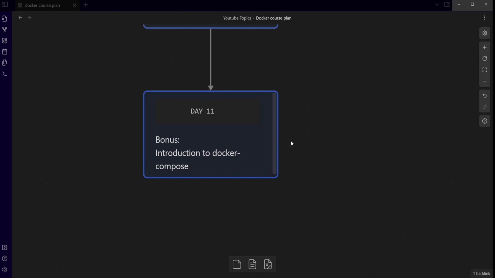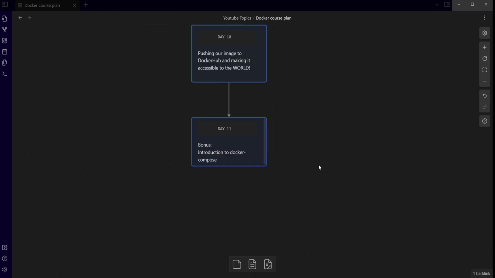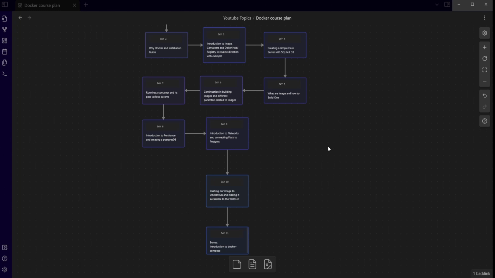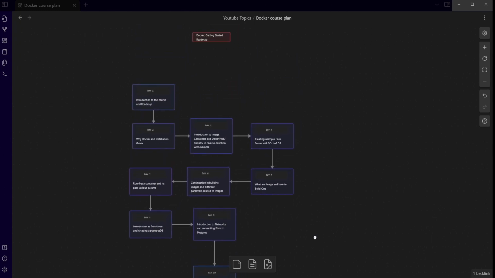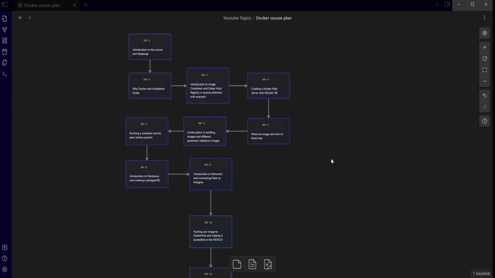So yeah, that was the complete roadmap. If you want to get started with using Docker and you want to follow this series, you can bookmark it or put this in your library on YouTube so that you can continue. We'll be starting pushing videos. So that was the roadmap, and that is what this video was all about.